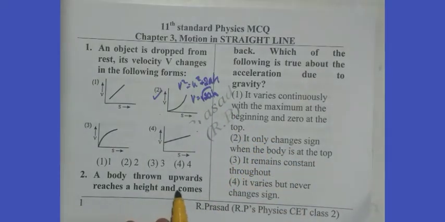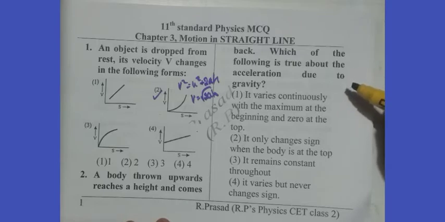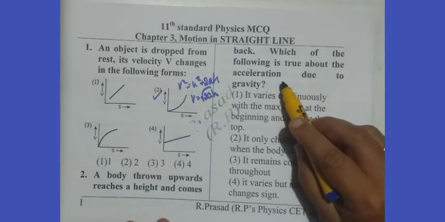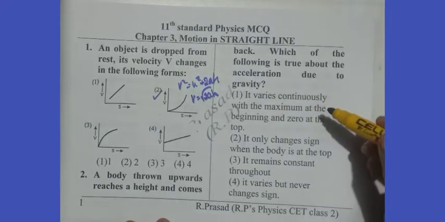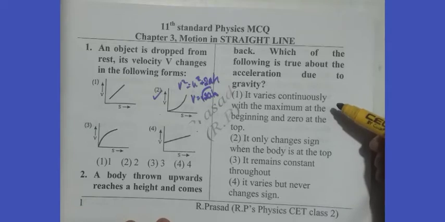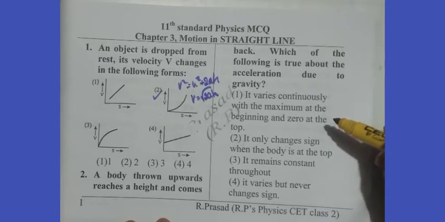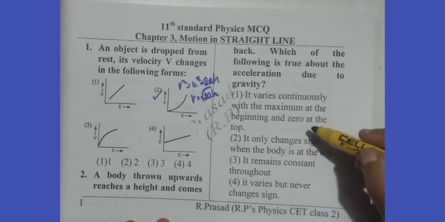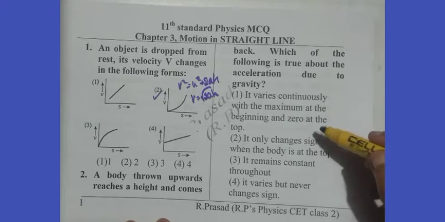A body thrown upwards reaches a height and comes back. Which of the following is true about the acceleration due to gravity? Observe here. Acceleration due to gravity, we know always it is downwards. We read one by one. It varies continuously with maximum at the beginning and 0 at the top. It's wrong because it's always a constant.